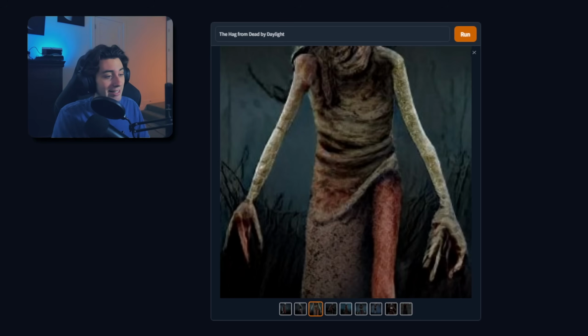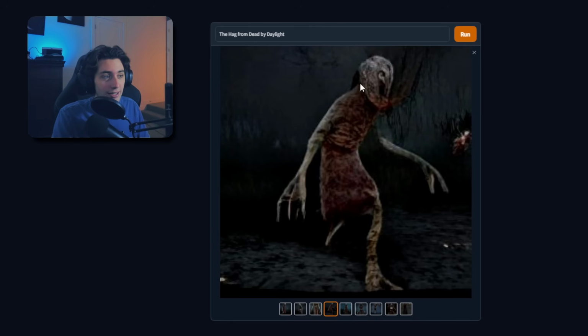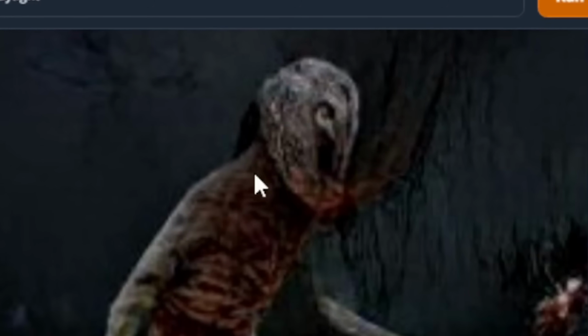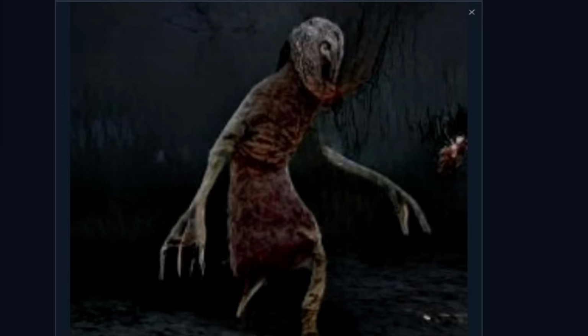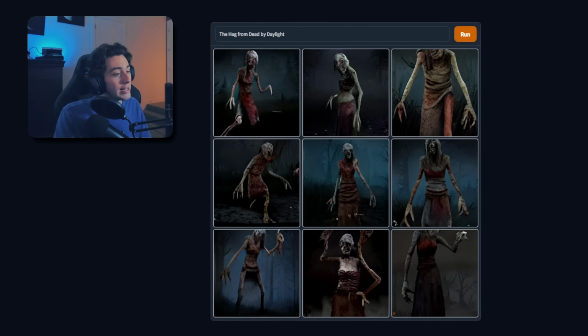I don't know what this is, but it's not very good. Yeah, so they got the body down. That looks kind of like an owl face. Does it not? Is that just me? This looks like found footage of Bigfoot. All right, pretty decent. I'm gonna give this one a 7.5 out of 10.